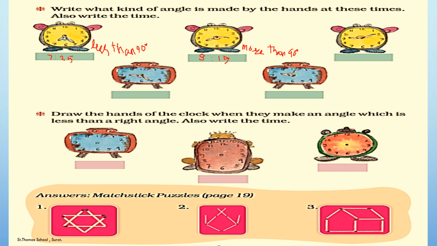Now let's come to the next time. Now what do you think that is? It is time 9:10. So you have to write like this: 9:10. Now what do you think? Which angle is this? Yes, it is more than 90 degrees. Clear with this? Or you can write it as obtuse angle. Both are correct.